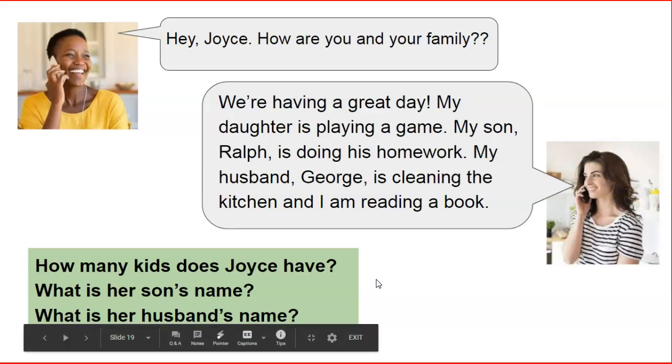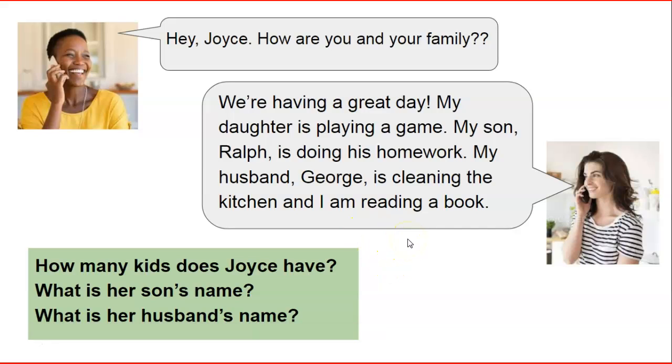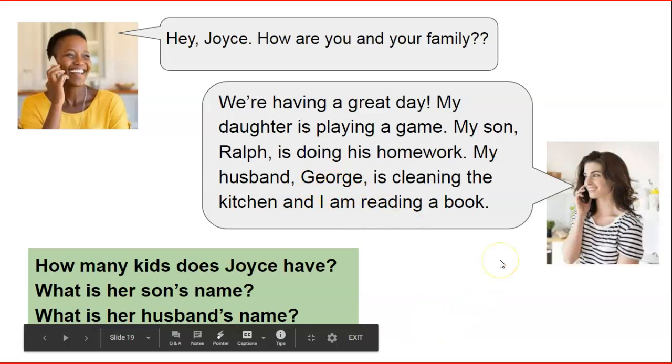What is her son's name? Her son's name is Ralph. Good. Her son's name is Ralph. Good job. Here it is right here. What is her husband's name? It is George. Excellent. That's right. And we see that right here. Good job.